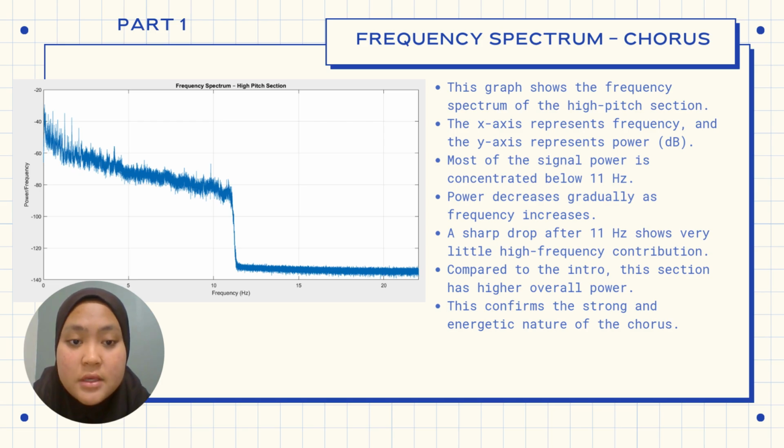From this figure, it can be observed that the signal contains significant power at low to medium frequency, with most of the energy concentrated below approximately 11 Hz. As the frequency increases, the power gradually decreases. This graph shows a sharp drop in the power clearly visible after around 11 Hz, beyond which the spectrum remains relatively flat at a low magnitude.